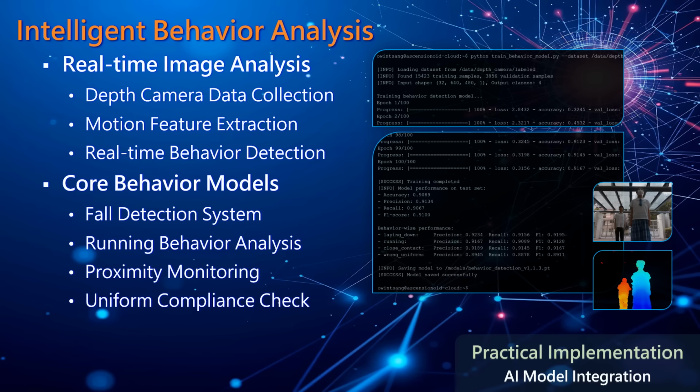Our behavior detection system integrates advanced depth camera analysis with real-time processing capabilities. The AI models are trained to recognize specific behaviors including falls, running, proximity violations, and uniform compliance, achieving over 90% accuracy across all detection categories.